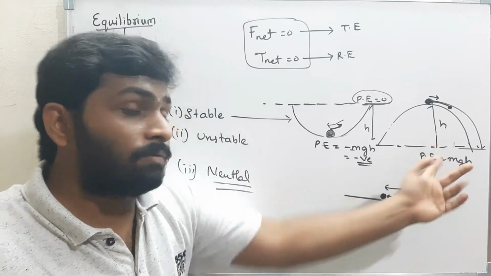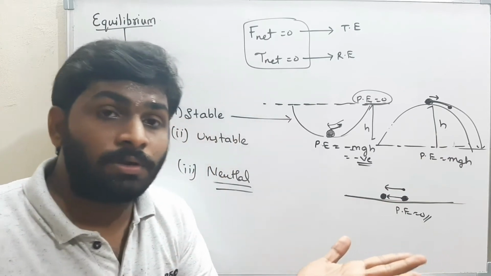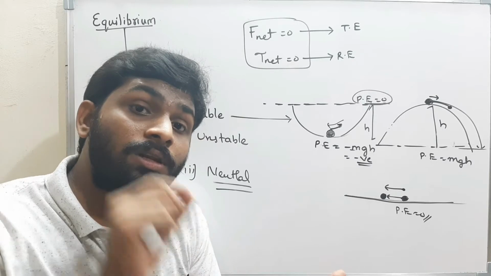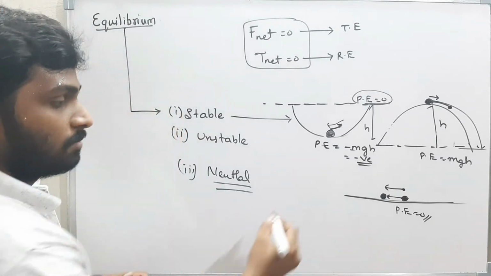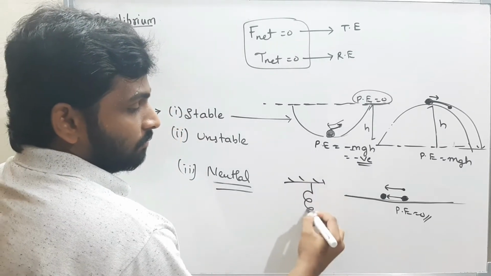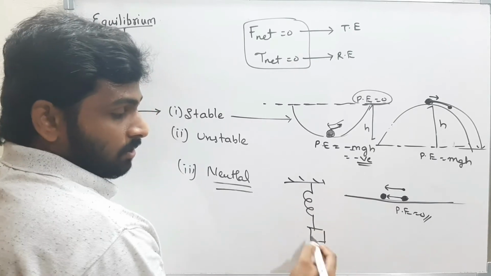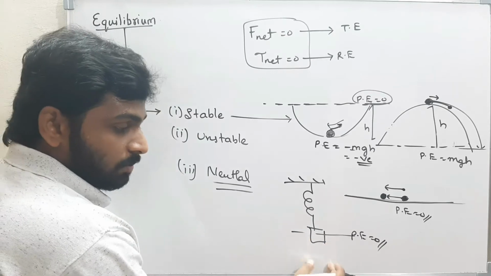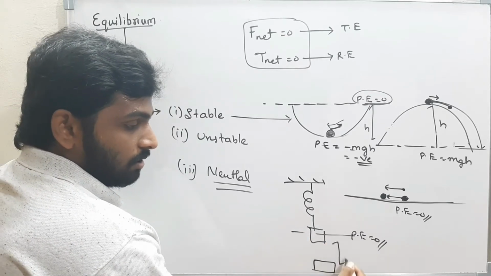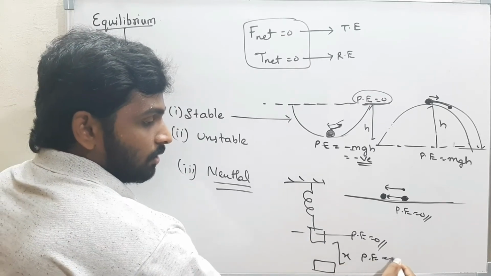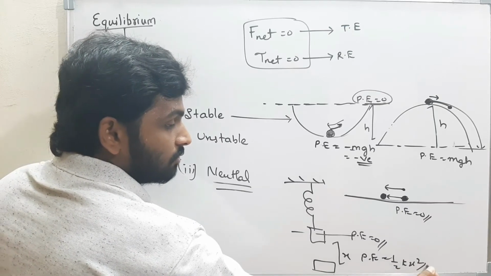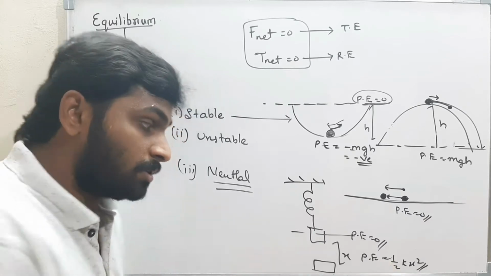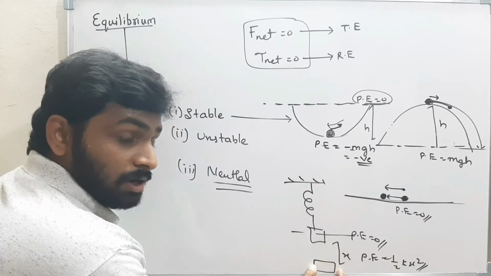Now here, whenever the potential energy is positive, if the potential energy is maximum, that means the body is in unstable equilibrium. Simple example: this is a spring. Initially the potential energy of the spring is 0. Now when I elongate the spring and keep the body here by a small distance x, what is the potential energy? The potential energy is half k x square, the energy stored in the spring. Now the potential energy is positive.